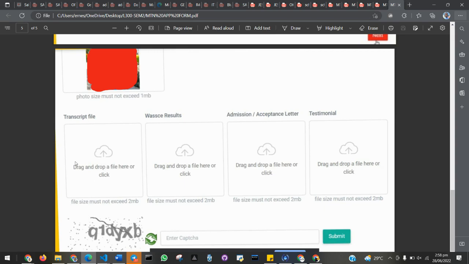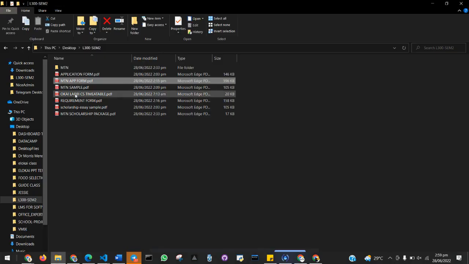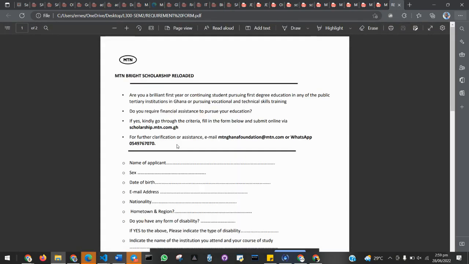This is my personal view I'm giving you, because if you don't fill all these sides, you will not be allowed to submit. Also, as I told you, I consulted those who are in charge of the scholarship, and I was told if you are not given any place to upload either your letter of motivation or the application letter, as I showed you, this is the application letter that I showed you, the requirement form I showed you, if you don't have them, make sure you merge it with any of them.